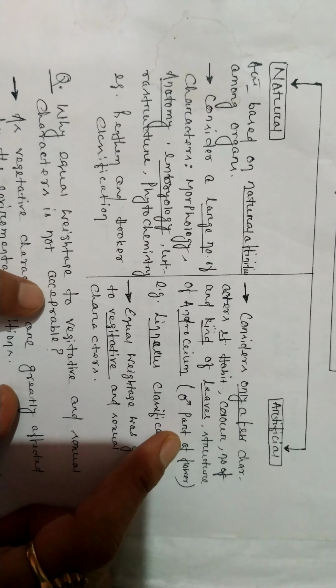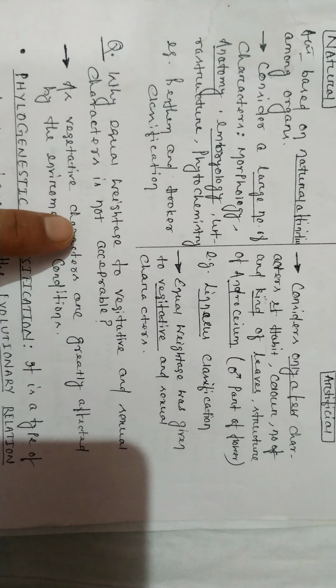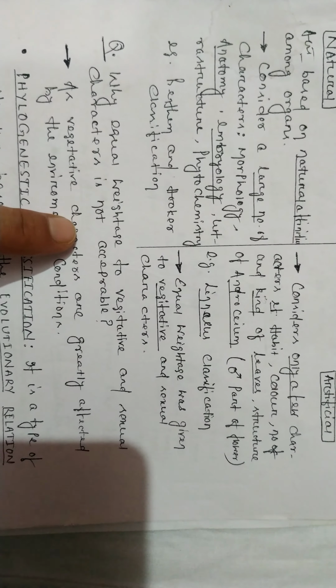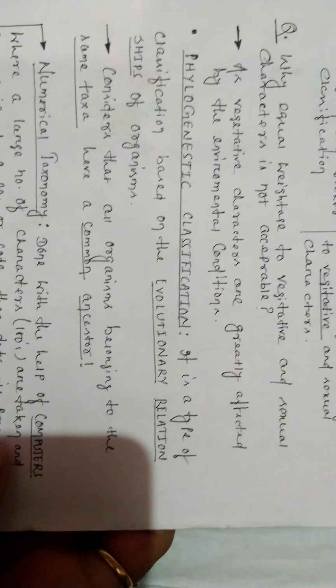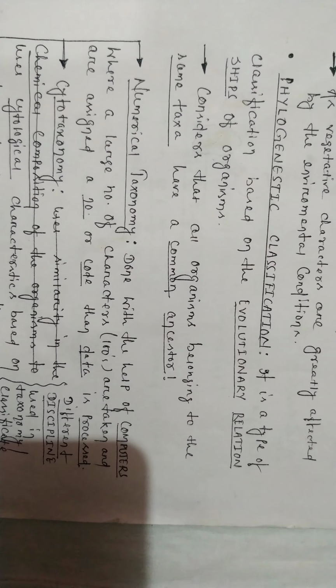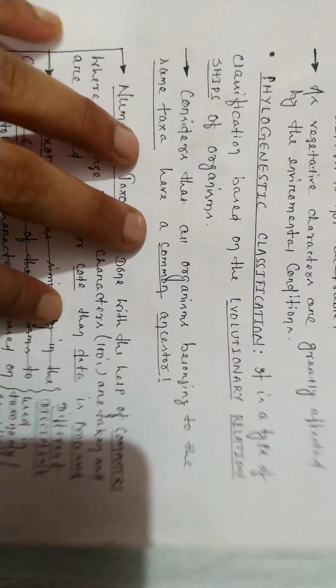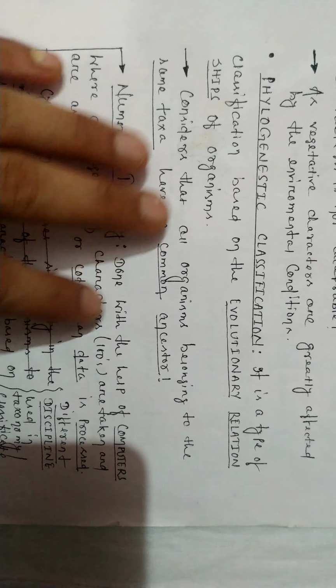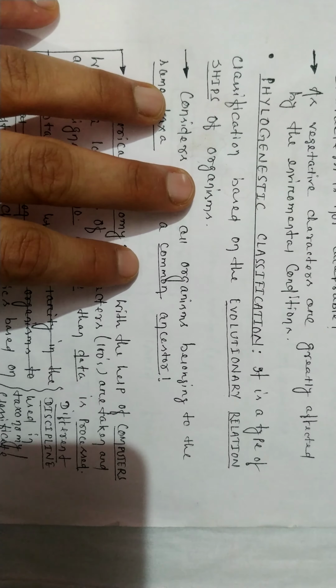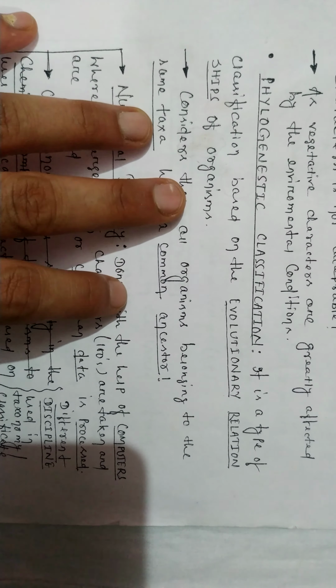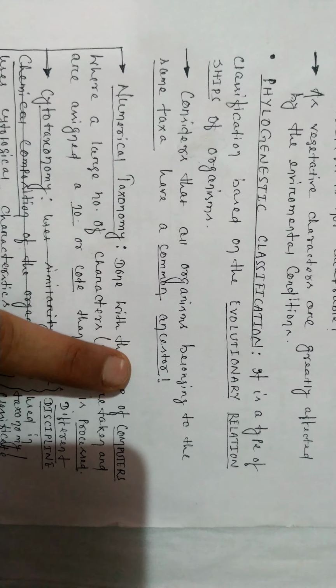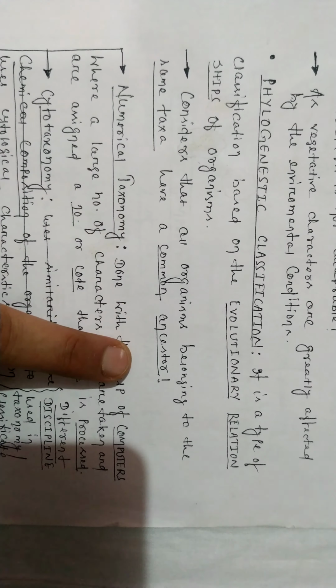Right. The natural system of classification was given by Bentham and Hooker, and the artificial system was given by Linnaeus. Right. Now, besides the natural and the artificial types of classification, you have another type called the phylogenetic classification. It is a type of classification based on the evolutionary relationship of the organisms. It considers that all the organisms belonging to the same taxa have a common ancestor.